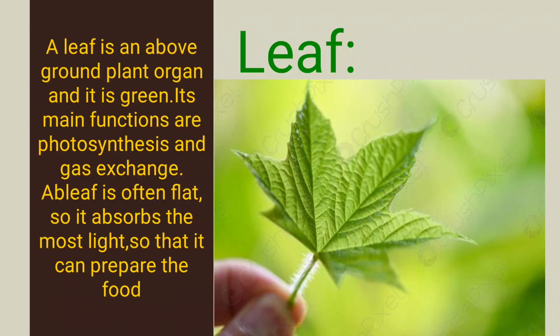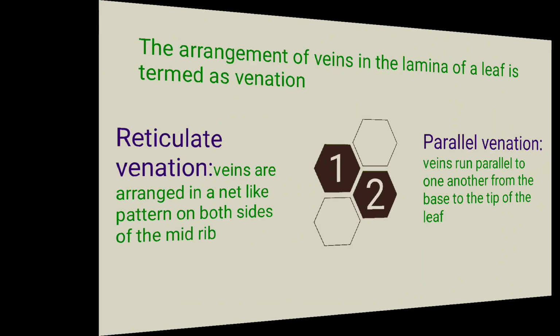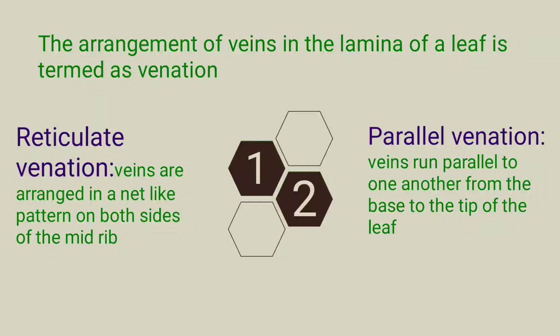Based on the arrangement of the veins in the lamina of the leaf, that means venation. Do you know about the venation, children? The arrangement of the veins in the lamina of the leaf is termed as venation. It is quite interesting. Generally, if you observe, we can easily find network-like small thread-like structures on the leaves, or some are parallel lines.